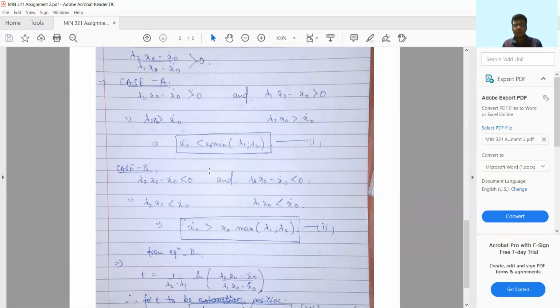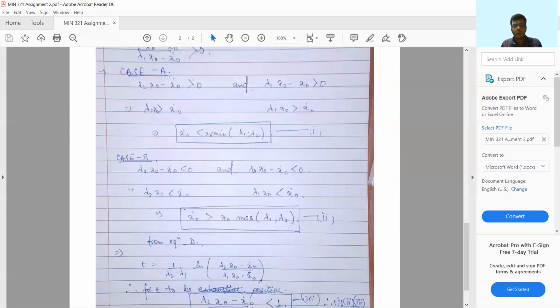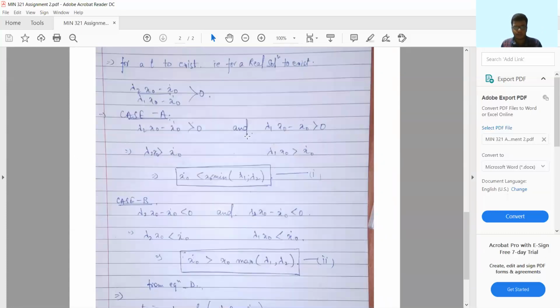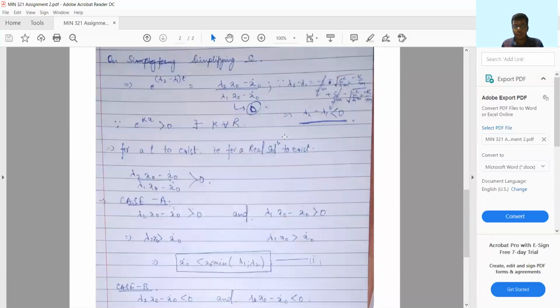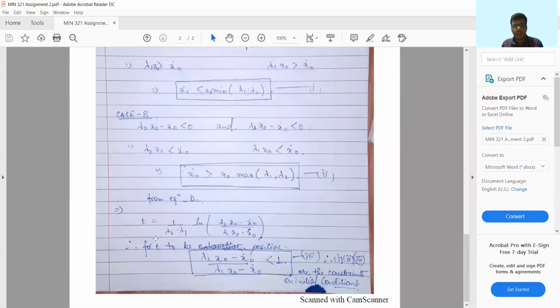Now we should note that both lambda 1 and lambda 2 are negative quantities. So the solution which we get after combining these two inequalities is a bounded solution: x dot 0 will have a bounded region between a certain minimum value and a certain maximum value for a particular x0. Also, from the equation derived above, we can find the time as 1 upon (lambda 2 minus lambda 1) times ln of the above given fraction.